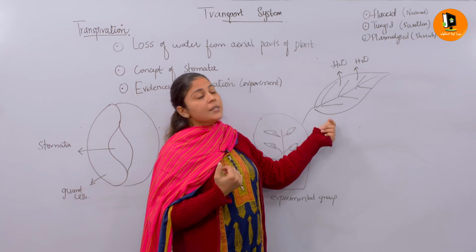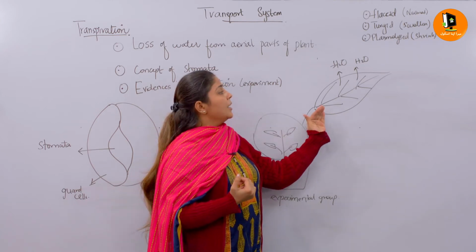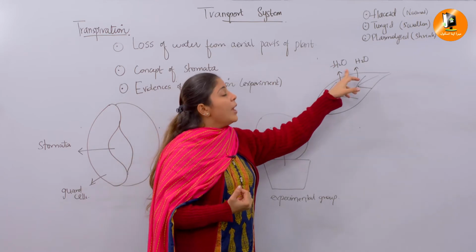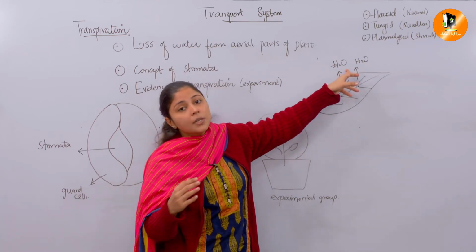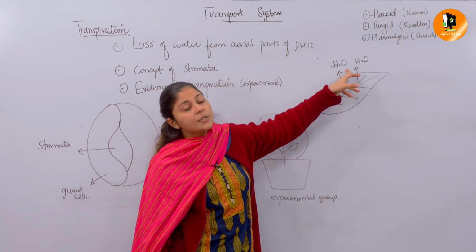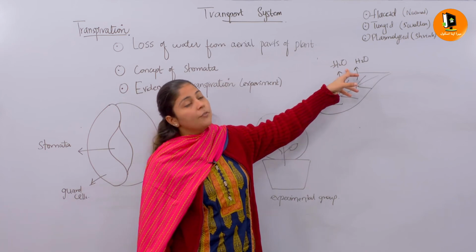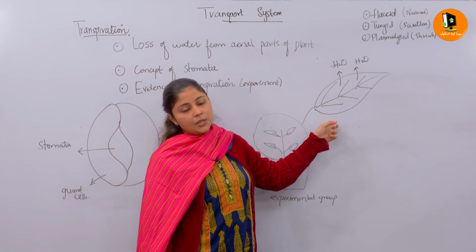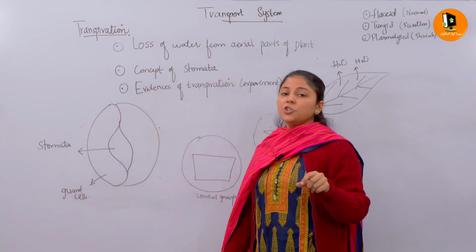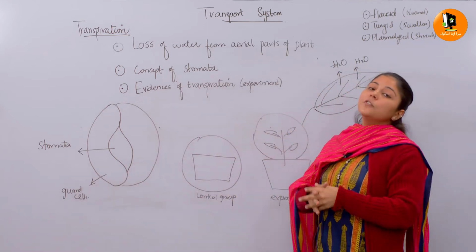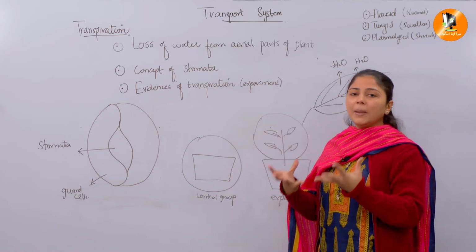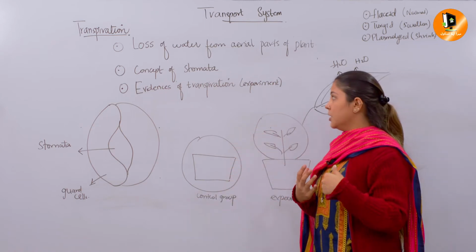Here is a leaf structure, again an aerial part, exposed to the air. When water molecules are lost, or you can say evaporate, in the form of water vapors, transpiration takes place. Again, the definition: the loss of water from the aerial parts of the plant in the form of water vapor is transpiration.